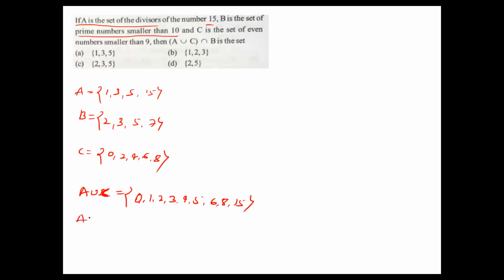Next, A union C intersection B. This whole value, compare with B. What are the common elements? 2, next 3, next 5. That's it. So the answer is 2, 3, 5. So option C is the right answer. Please note down.